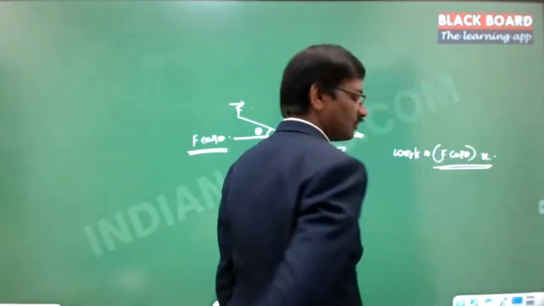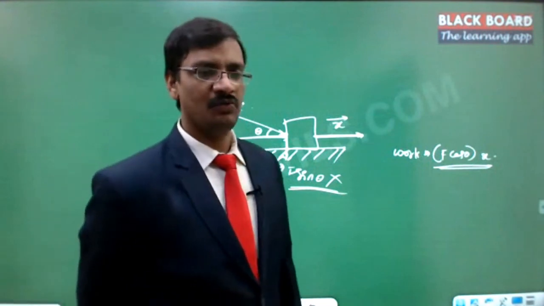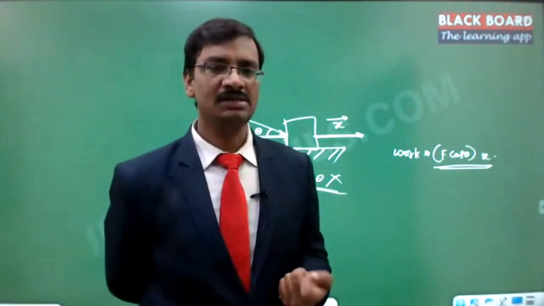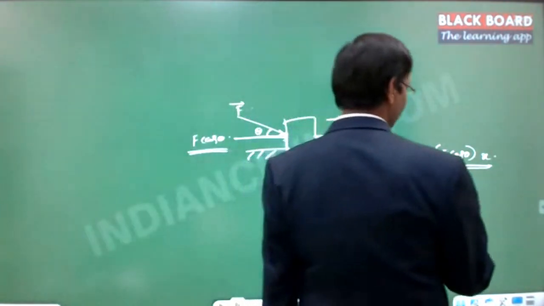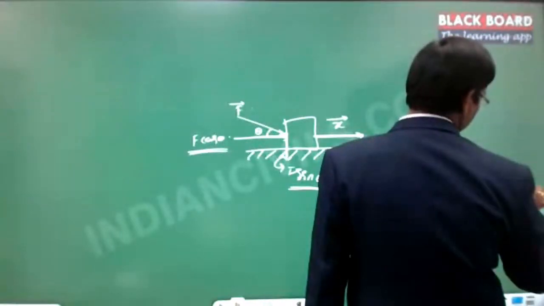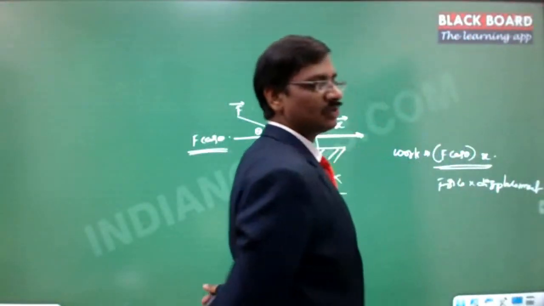Why does it have to be the product of the effective force and the displacement? Why, when we deal with work, are we calling this the product of the force and the displacement? Why do we have to multiply this force and displacement to calculate the work?